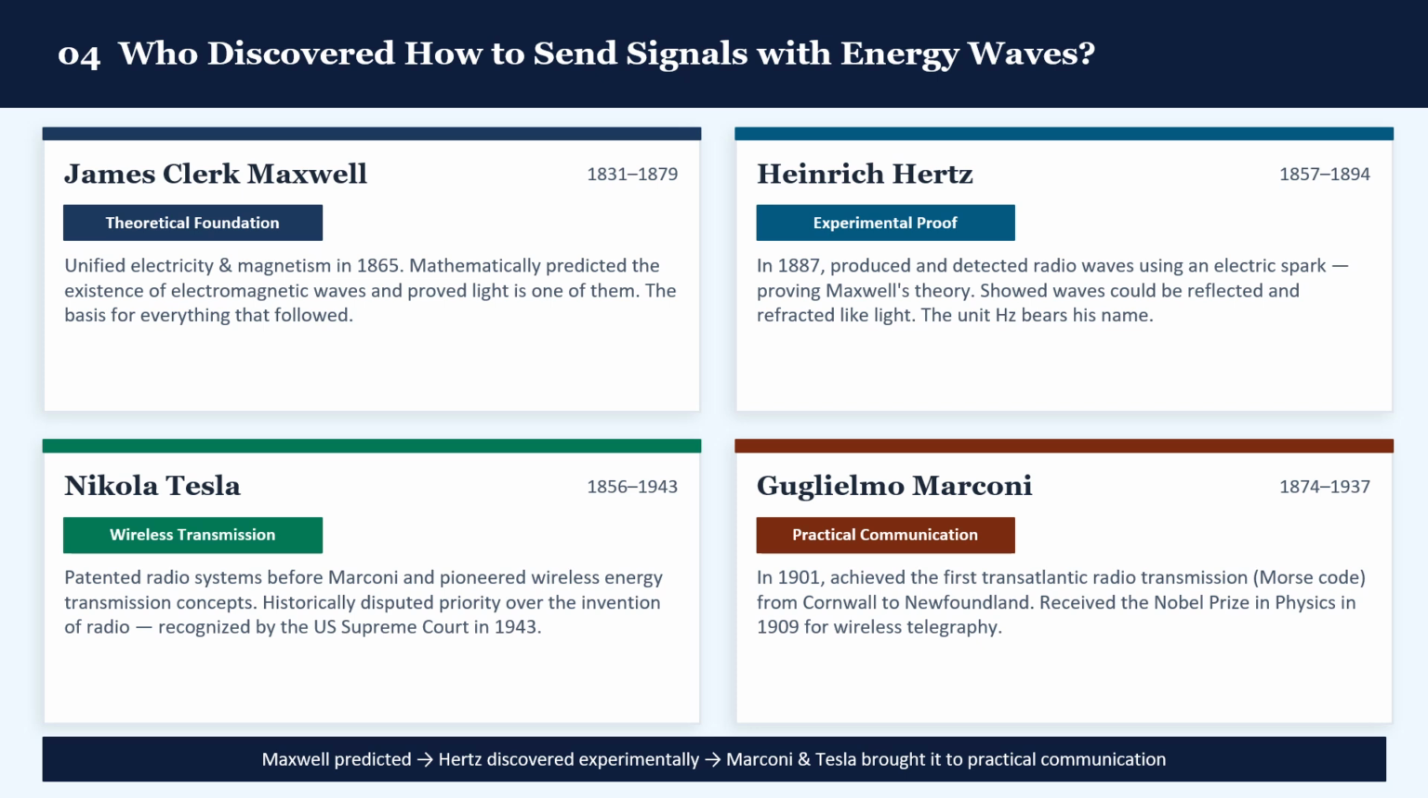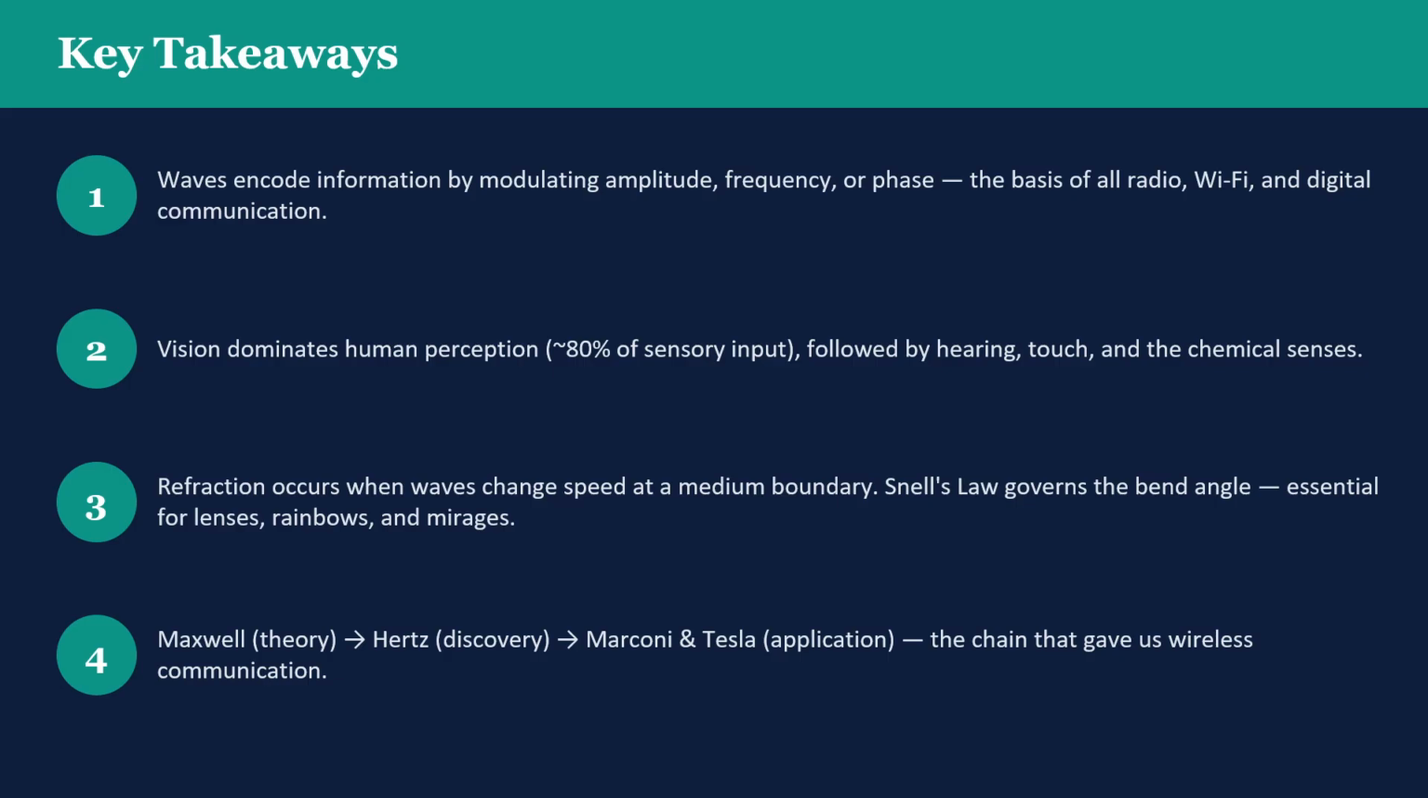Tesla had actually patented radio systems before Marconi, and there was a long historical dispute over who truly invented radio, a dispute that the U.S. Supreme Court addressed in 1943. In summary, Maxwell predicted the waves, Hertz discovered them experimentally, and Marconi and Tesla showed us how to use them to communicate.